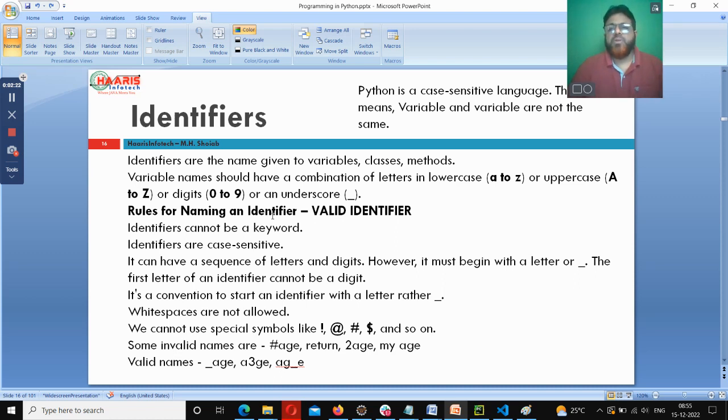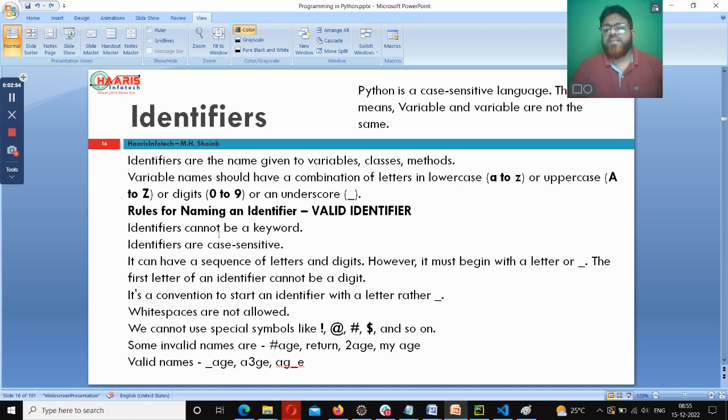Number two, the name should be meaningful. It cannot be blah blah or XYZ. It should be meaningful, like age, name, father's name. Number three, it should have only alphabets from A to Z, or numbers from 0 to 9. Other than that, the only special character it can support is underscore. You cannot have anything else.